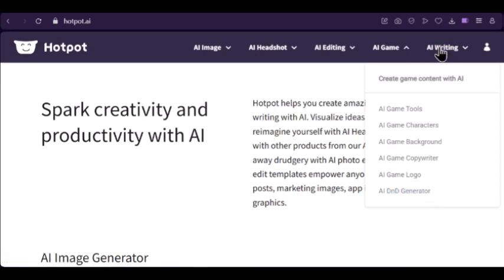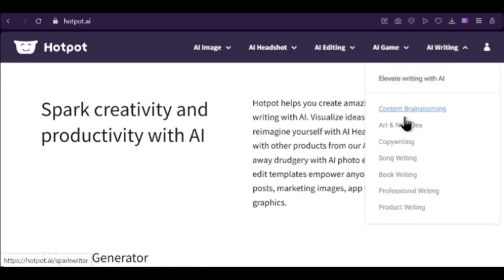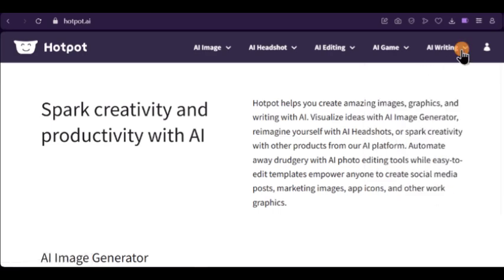We also have what's called the AI writing aspect, where you can elevate your writing with AI. All of this is under Hotpot. So for content brainstorming AI, for art and NFT ideas, copywriting, songwriting, book writing, professional writing, product writing, and so much more. So you see, Hotpot is about sparking creativity and productivity with AI.